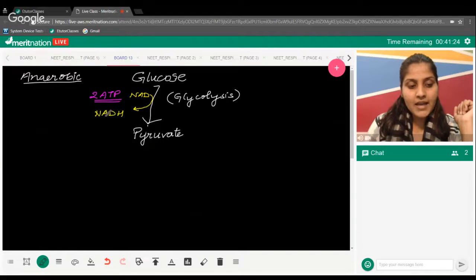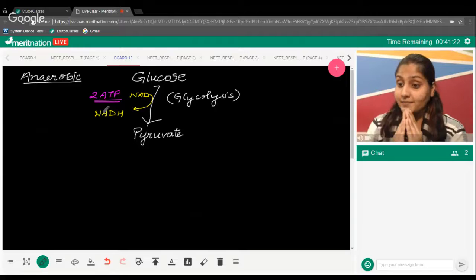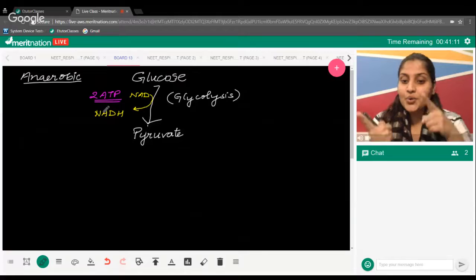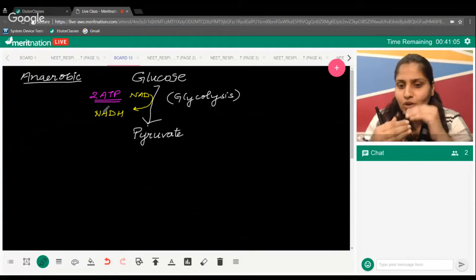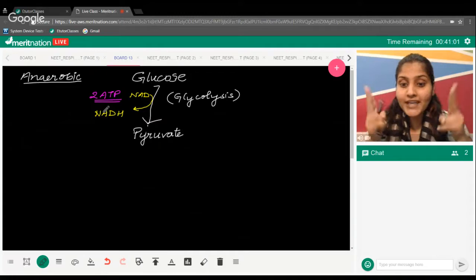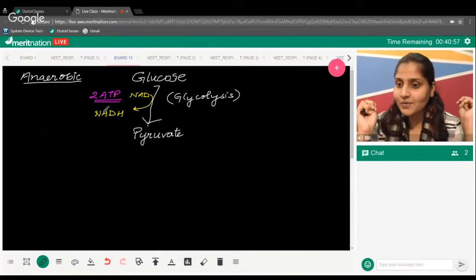Now think about an anaerobic organism converting glucose into pyruvate again and again. This will not happen unless you provide NAD back again. If all the NAD is consumed, glucose will not be able to be converted into pyruvate. So that's a bad idea. We need to regenerate NAD here. It's an electron acceptor for the glucose.